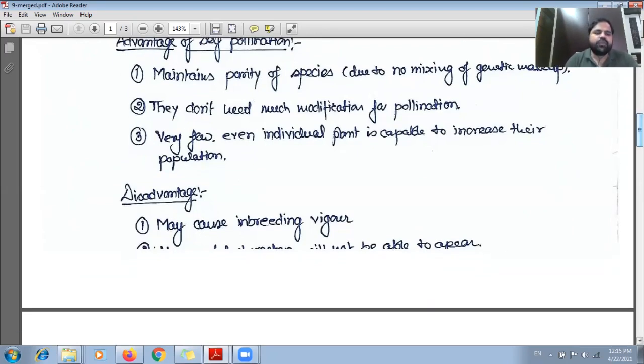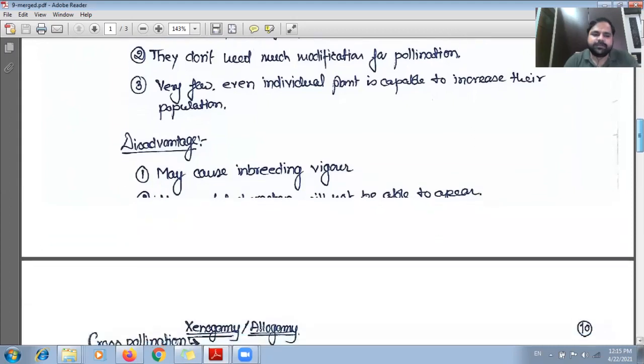Now we'll see the disadvantages. Since the offspring have been produced by a single individual, there is no mixing of genes or genetic material. So it may cause inbreeding vigor. Inbreeding vigor is the vigor which is caused by self breeding.